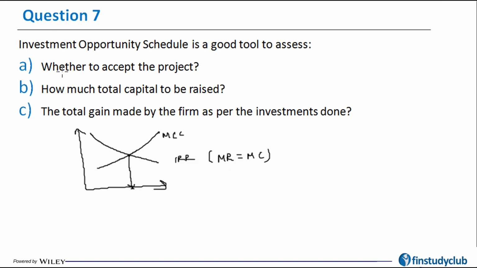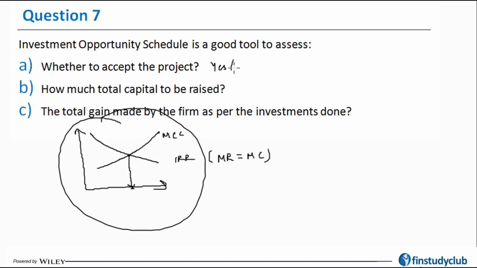Okay, now the question here is that the investment opportunity schedule, this particular graph, is a good tool to assess what? For option A, whether to accept the project, a yes and a no. How much total capital to be raised? Certainly yes. The total gain made by the firm as per the investment done? Certainly no. Now I am a little confused between A and B, because at the end of the day, this also tells me graphically whether or not to accept the project. So in a way, A could also be the answer.